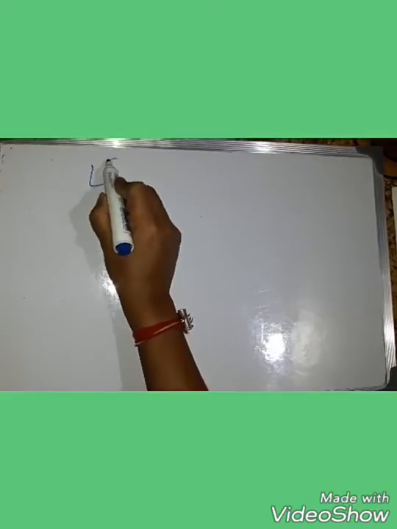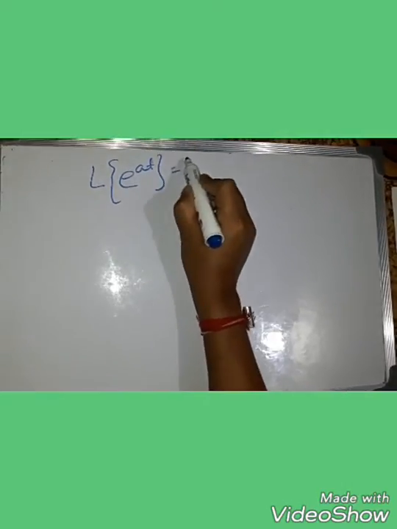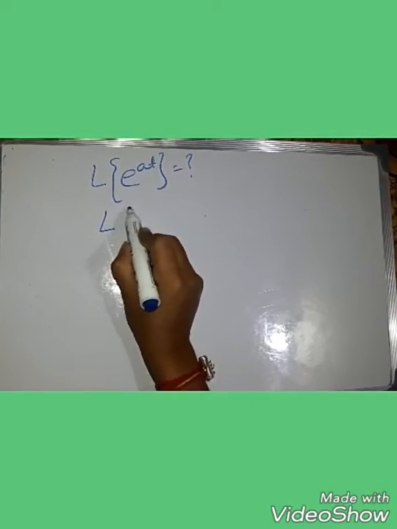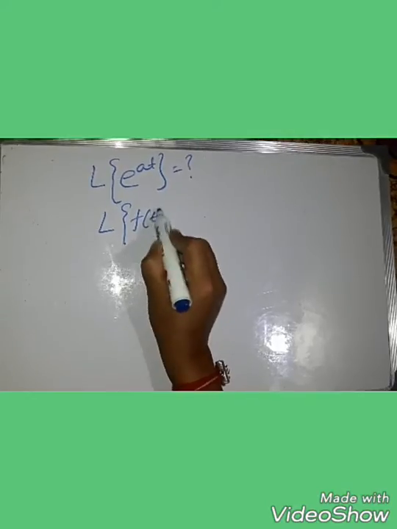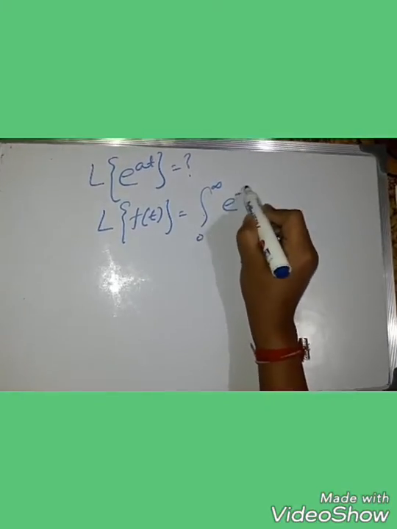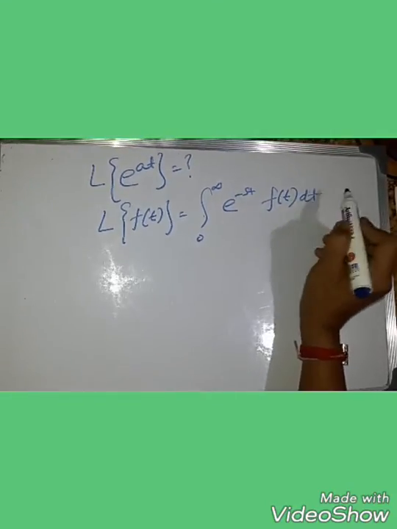The another property of Laplace transform, L of e to the power at. What is the value of L of e to the power at? We first write the formula, Laplace of f of t equal to the integral from 0 to infinity of e to the power minus st f(t) dt, the formula of Laplace transformation.